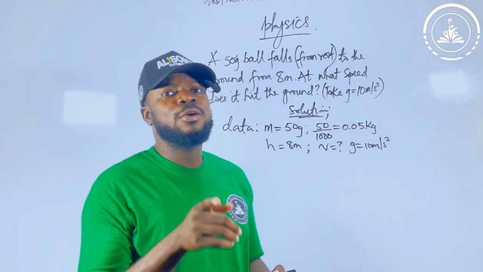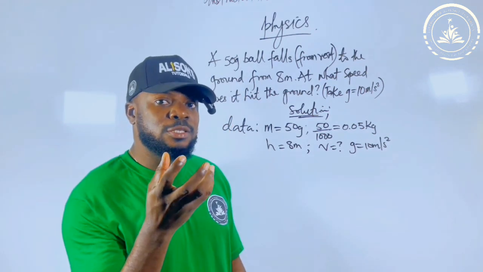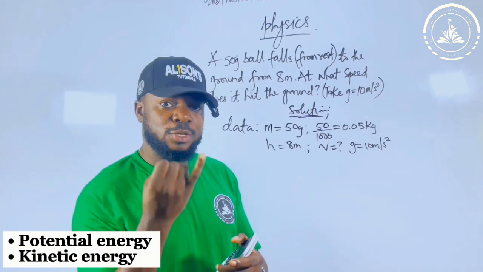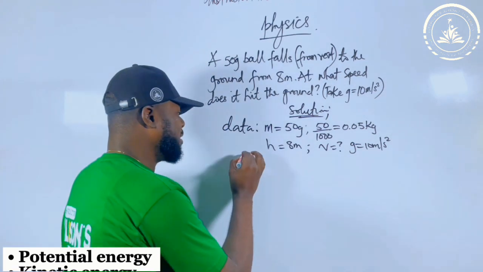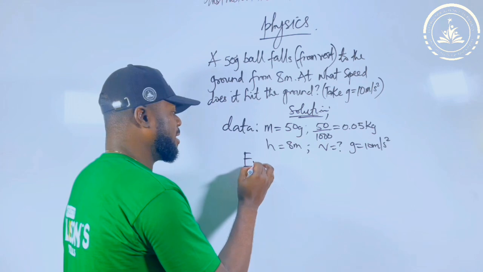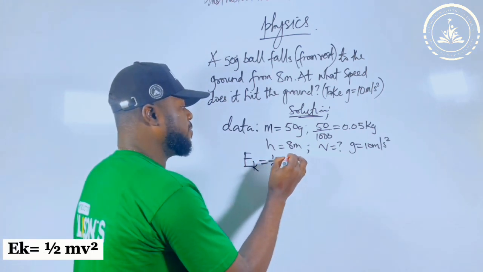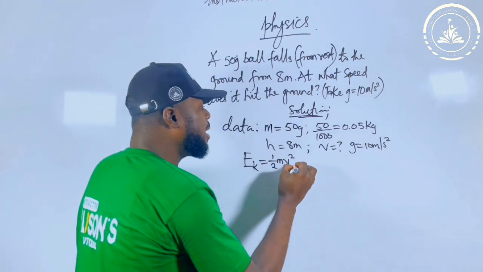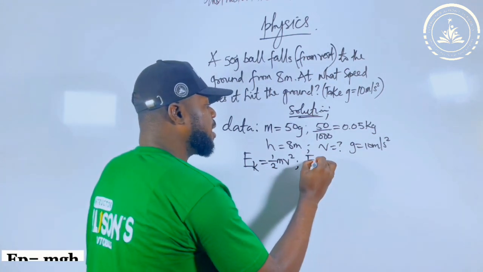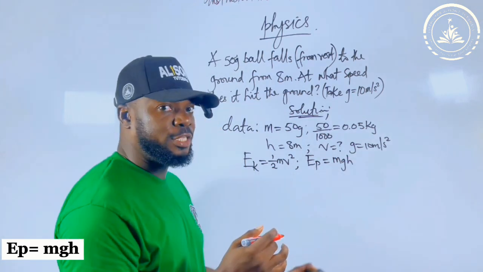There you can remember that energy has plenty of types. You have potential energy and kinetic energy. Kinetic energy is equal to half mv squared. Another one is potential energy, which is mgh. Now see how the dots connect.